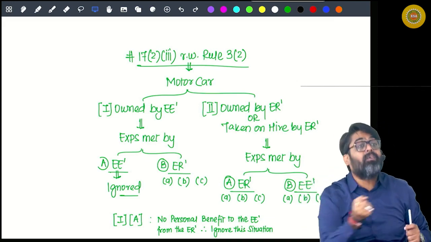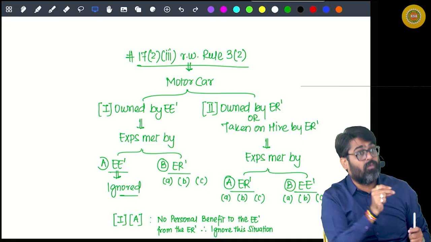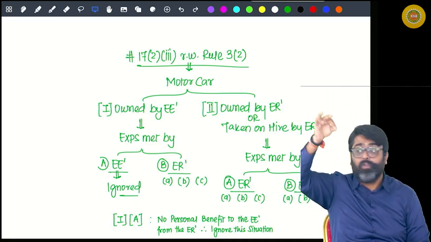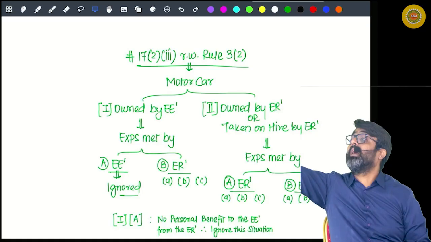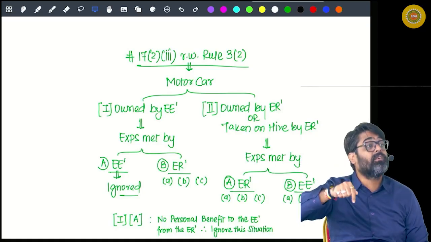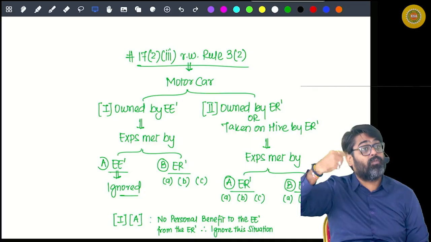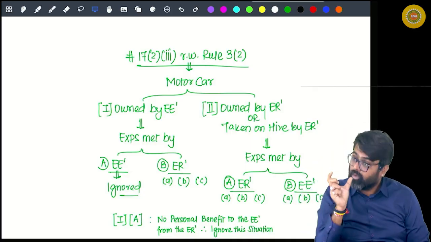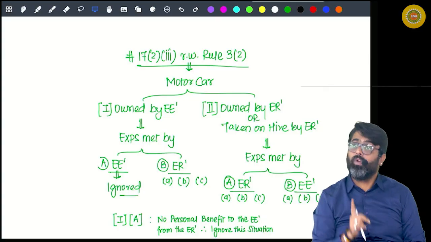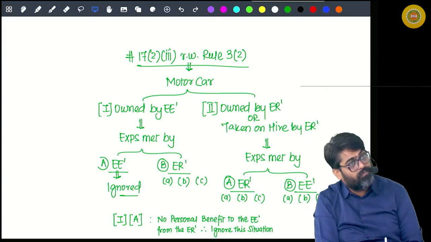By recovering the amount. So reduce that amount. So what you will do? Actual amount of expenditure met by the employer is your benefit, minus amount recovered from the employee. So the net amount is your benefit. Now, will this benefit be taxable for you?